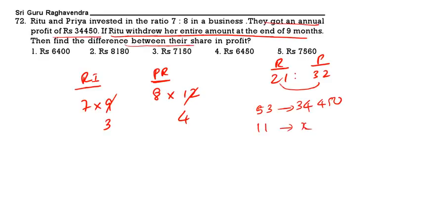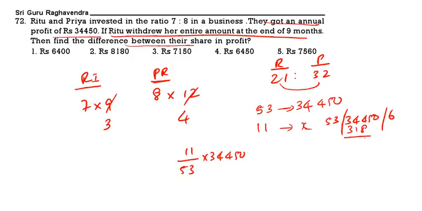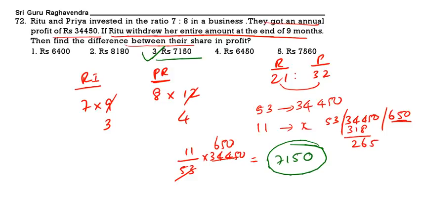11 means how much? So 11 by 53 into 34,450. Divide 34,450 by 53. 53 times 6 is 318. Now 265, 5 times. So we are getting 650. So 650 into 11. What is the answer? 7,150. 7,150 is the correct answer.